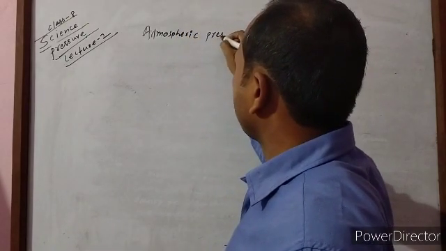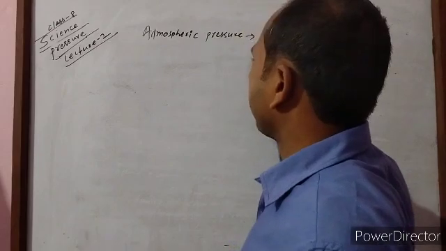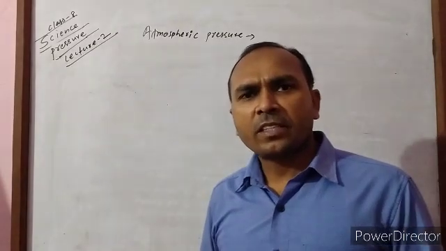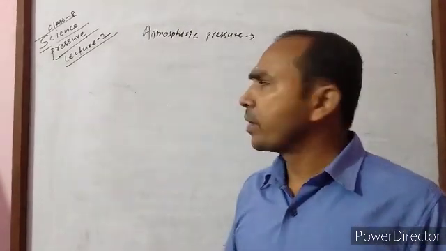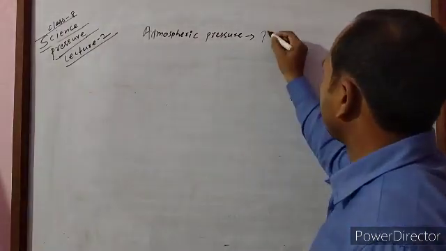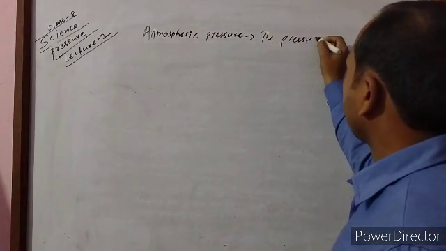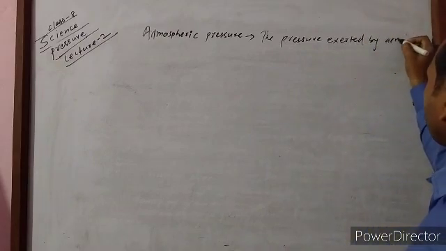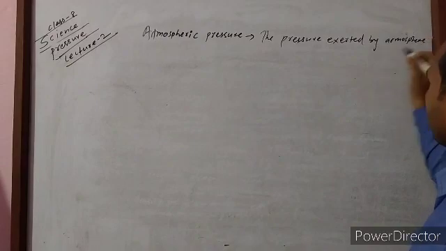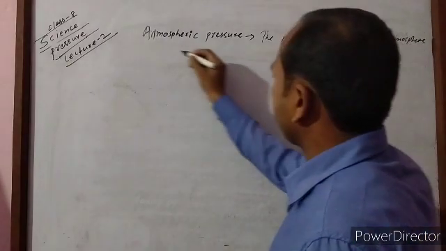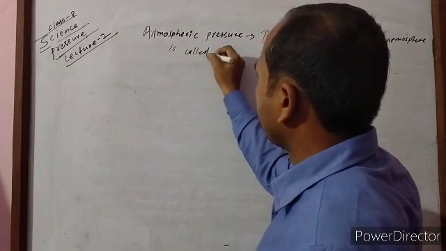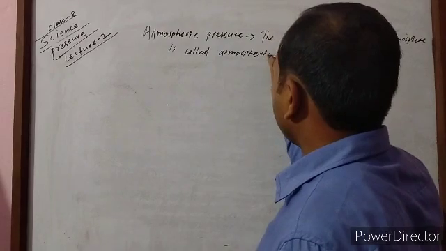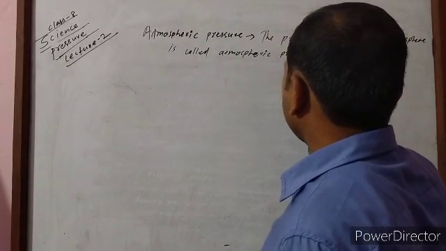Atmospheric pressure. What is atmospheric pressure? Atmospheric pressure means the pressure exerted by the atmosphere. The pressure exerted by the atmosphere is called atmospheric pressure.